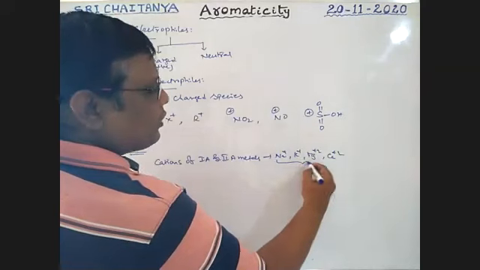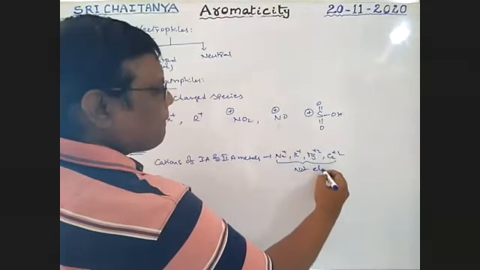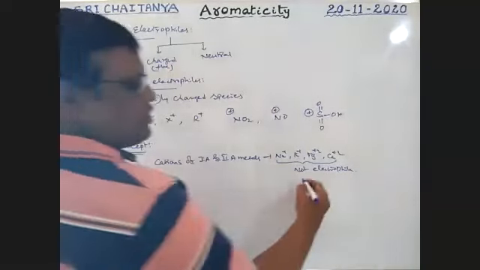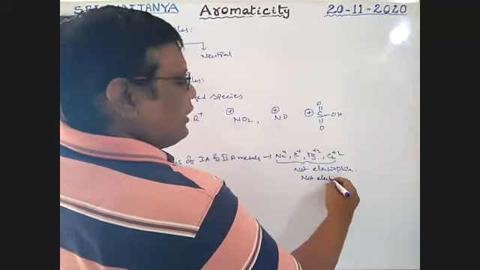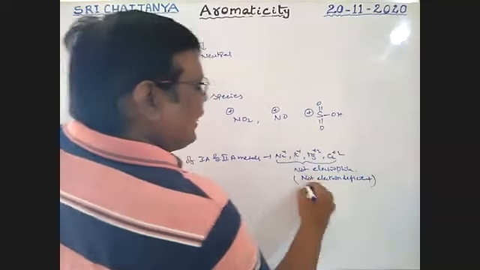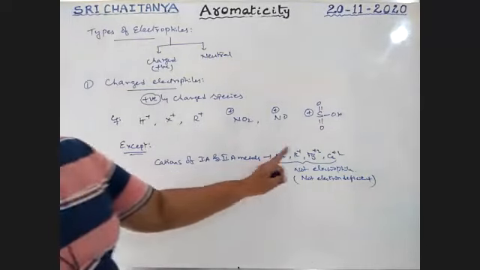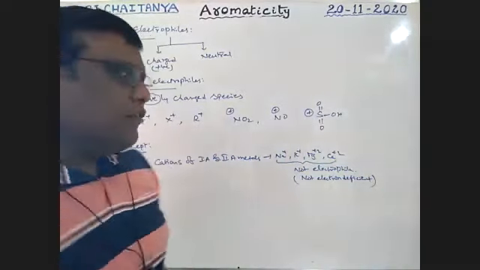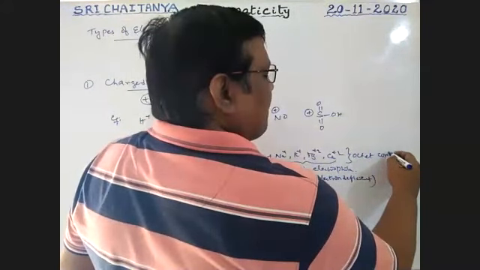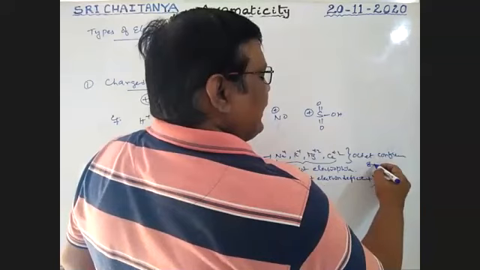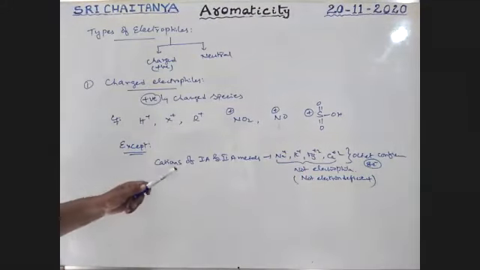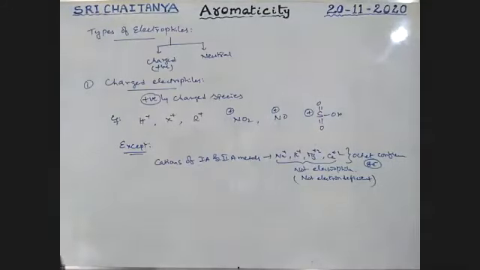Boys, these are not electrophiles because they are not electron deficient. Generally, electrophiles are electron deficient. After losing electrons these have an 8 electron configuration, that means all these follow the octet configuration. So 8 electrons in the outermost orbit. That's why these are not electron deficient and do not accept any electron pairs.